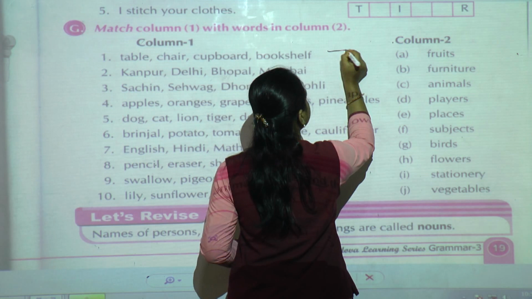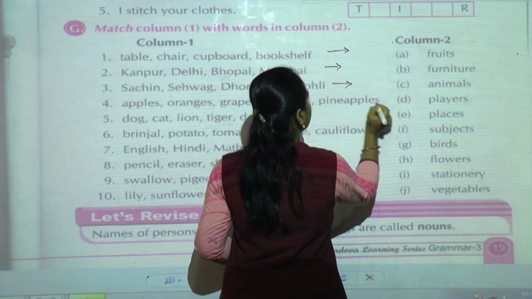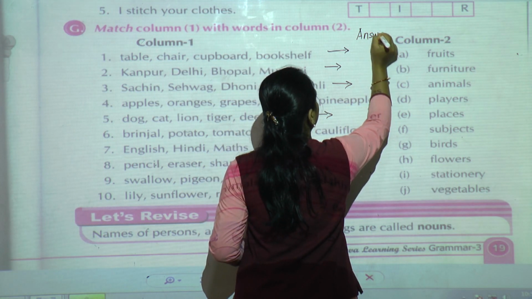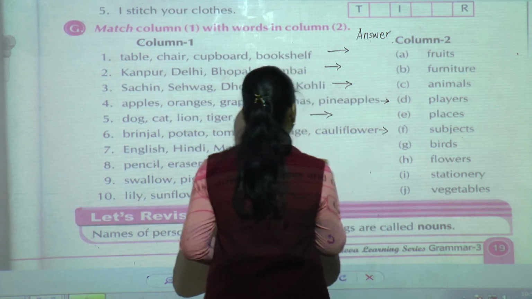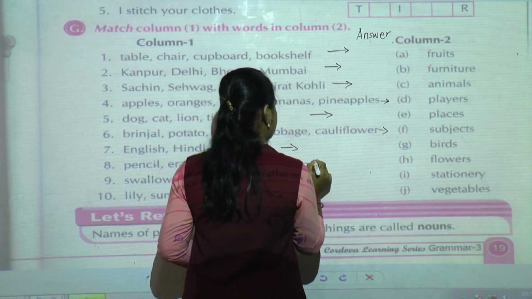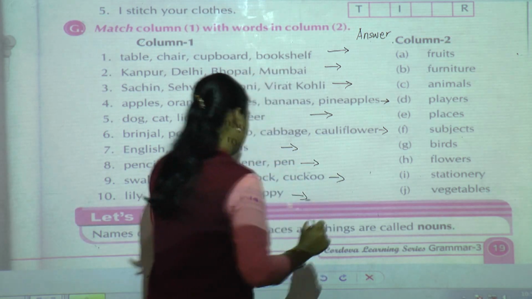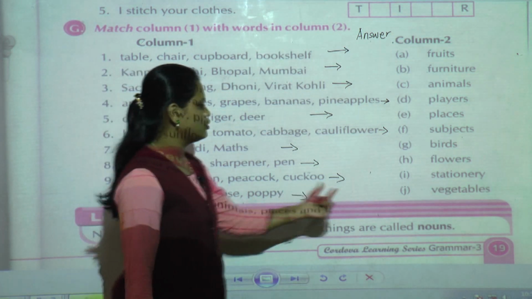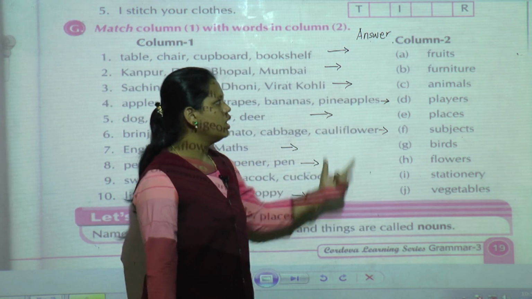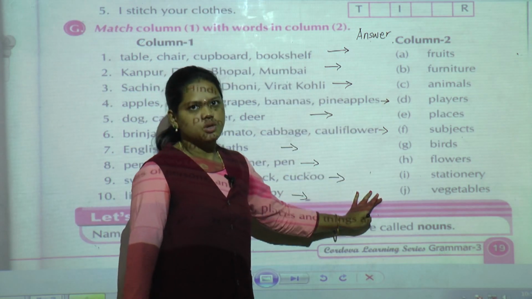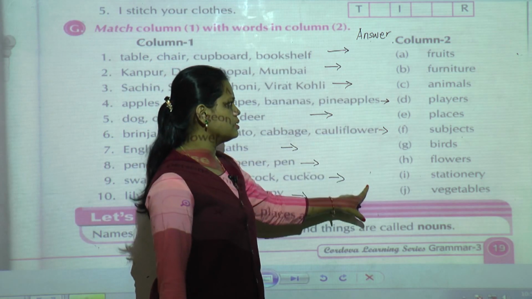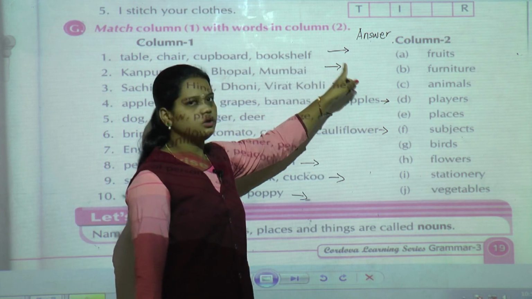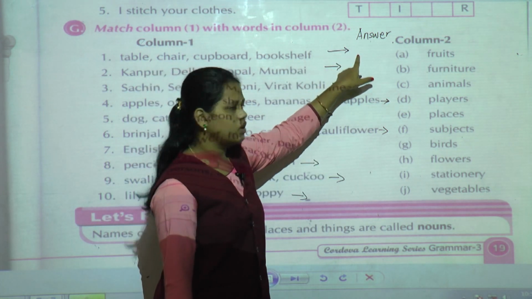We have to write the answer in front of that. Because two spaces are short here, we are not able to join. If we join it, it will not look good. So in the middle some space is given, there you write the answer and in front of that you can draw the arrow. Whatever the answer is, you can write it here.